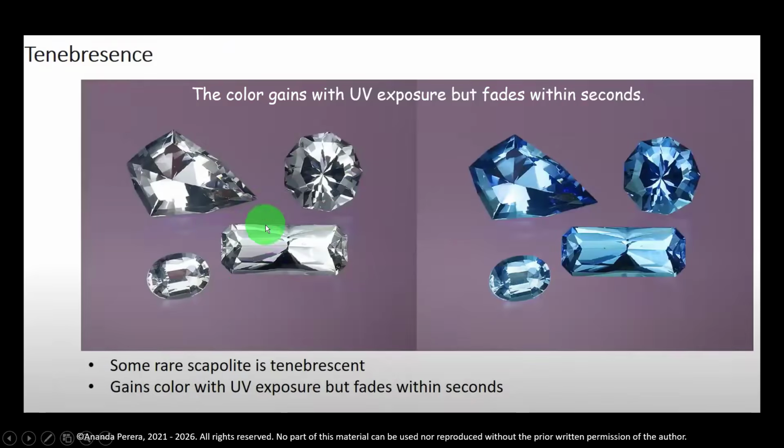Some rare scapolites also gain color. Scapolite is another gem. Some rare scapolites are tenebrescent, not all scapolites. The color gains with UV exposure like this, but fades within seconds. Sunlight is also enough.